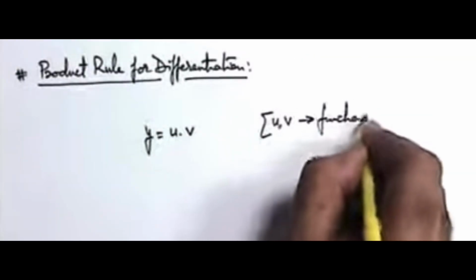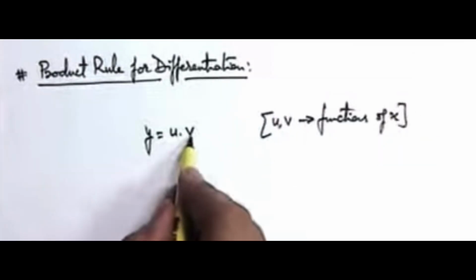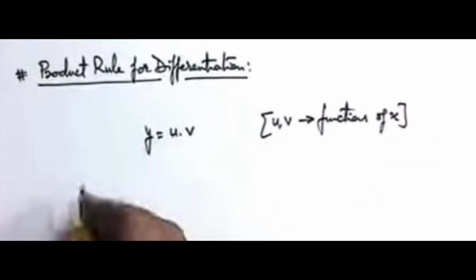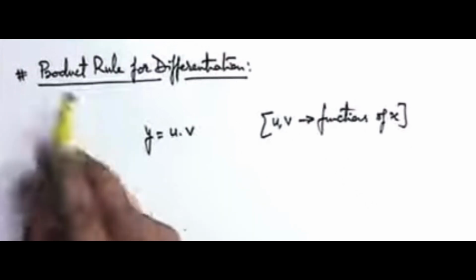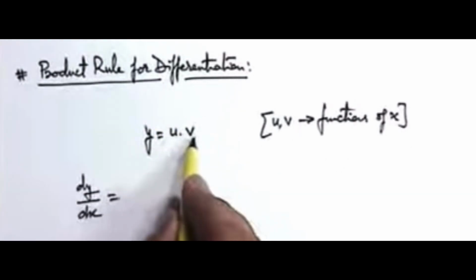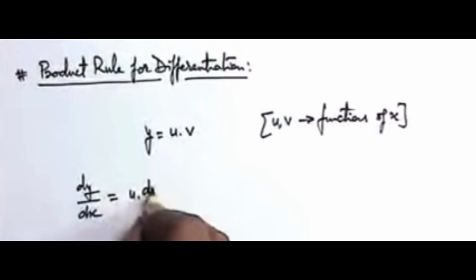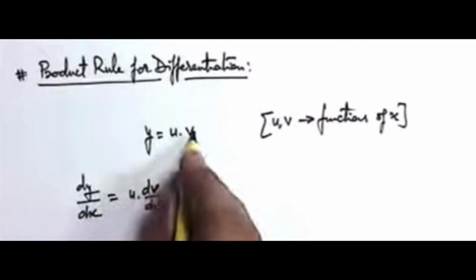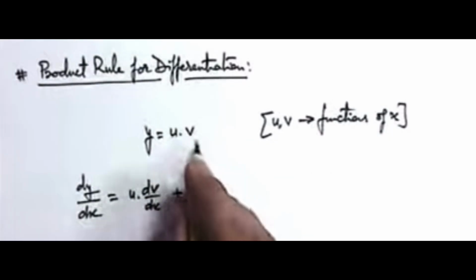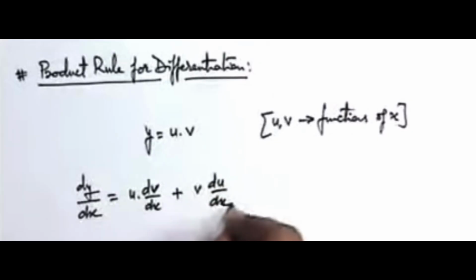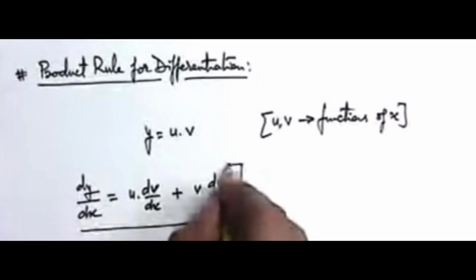So we can say if u and v are two functions of x, then y will also be an indirect function of x when we substitute the values of u and v here. In this situation, the value of dy by dx can be given by the product rule, which says whenever there are two functions in product form, we keep one function as it is and we differentiate the other. Like we write u as it is, we differentiate v, that is dv by dx, plus we keep the second function as it is and we differentiate the first, that is du by dx. This is the way we define the product rule.